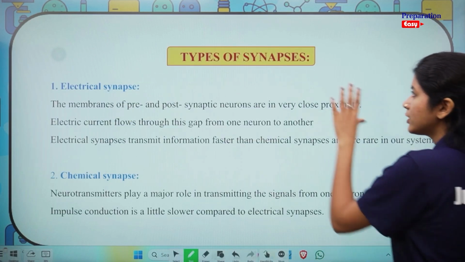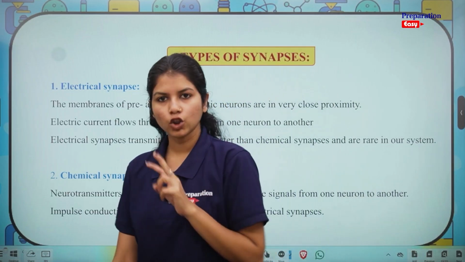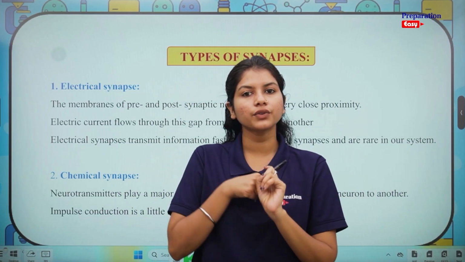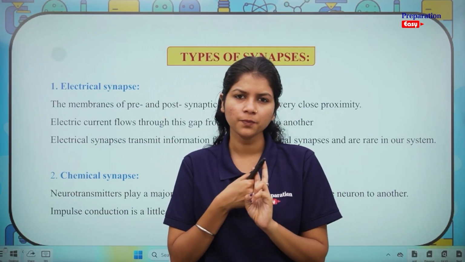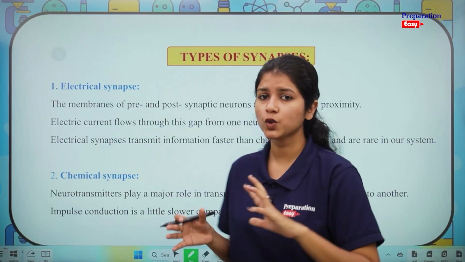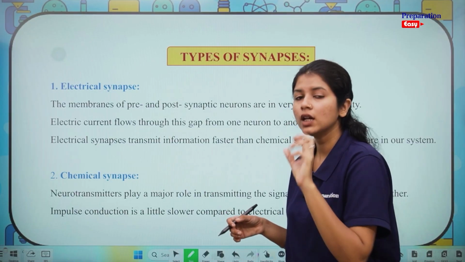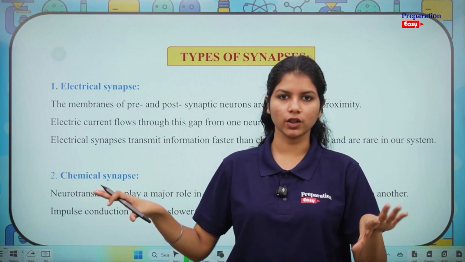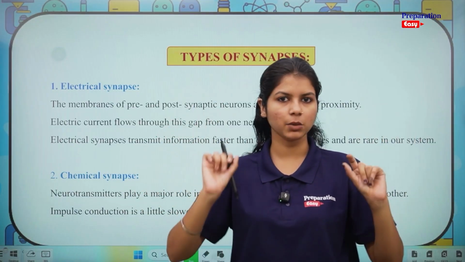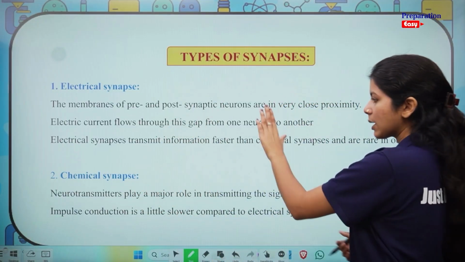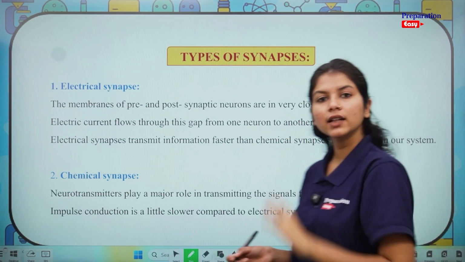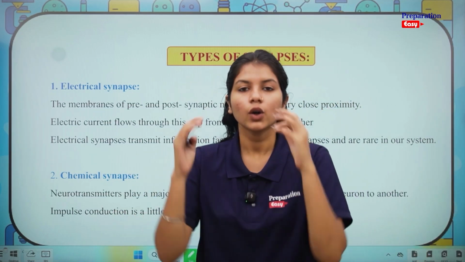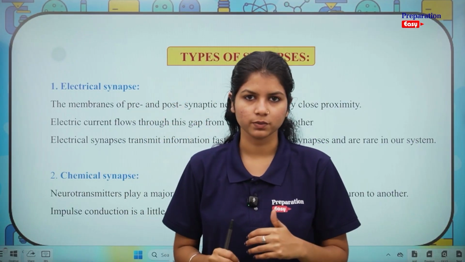Let's move ahead to types of synapses. In the human body, we see two types of synapses. However, only one of them is very prominent. The second one is very rare, so we don't really study examples of it. Most of the synapses that you hear about in the human body are chemical synapses. The two types could be electrical synapse and chemical synapse. As the name suggests, can you think of what could be the differences between these two?